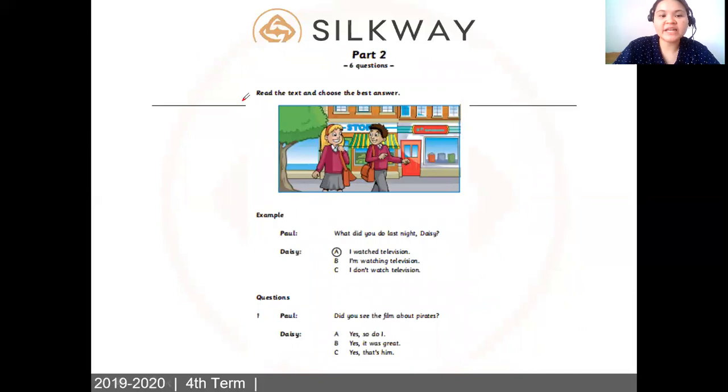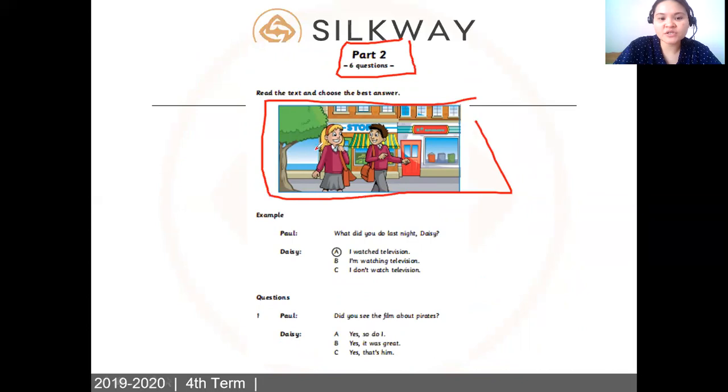Now, read the text. Let's have part 2, I should say. Part 2, we have 6 questions. So read the text and choose the best answer. So here, I told you before, there is a conversation, right? So conversation. So who is she?